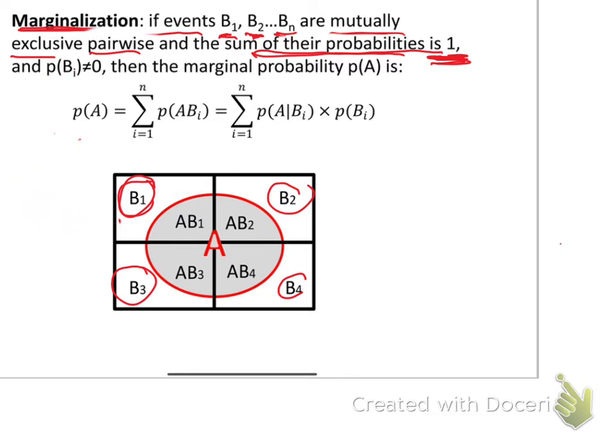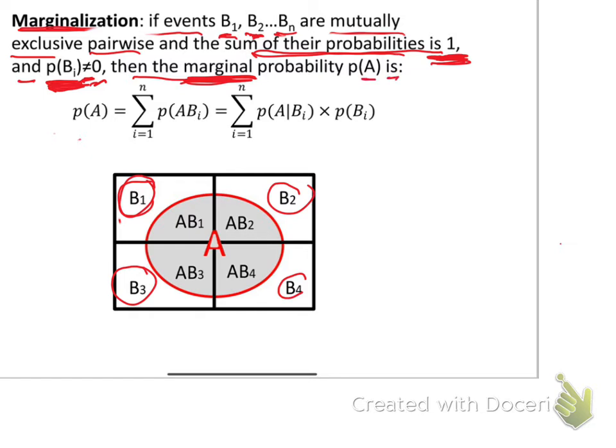So let's continue. Exclusive pairwise, and the sum of their probabilities is 1, and the probability of Bi is not equal to 0. Then the marginal probability, the probability of one event, like probability of A, probability of X, probability of Z, probability of Y, anything, is...